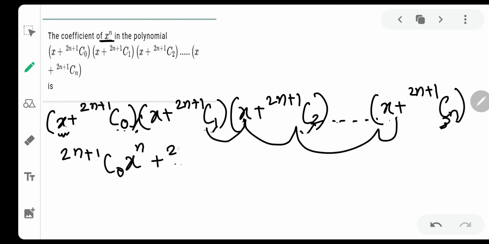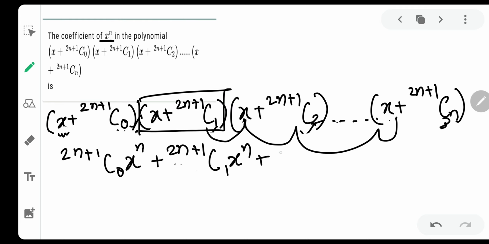So what will it be? x raised to n, because apart from this bracket there are n brackets. So 2n+1 c1 will be the coefficient with x raised to n. Similarly 2n+1 c2 x raised to n, and this process will continue up to 2n+1 cn x raised to n.